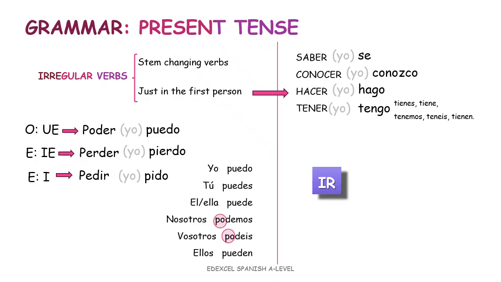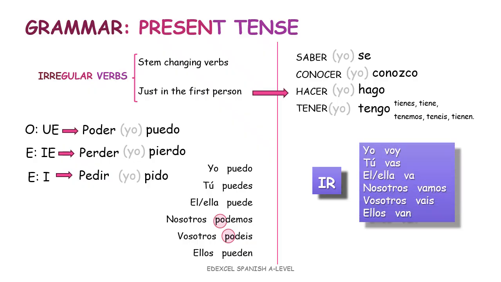Finally, I had to add the verb ir because it's the king of irregular verbs. The conjugation, as you can see, has nothing to do with the infinitive. It would be yo voy, tú vas, él o ella va, nosotros vamos, vosotros vais, ellos van. If you're still unsure about these verbs, I'll leave you a link to a grammar video where I explain them in more detail with extra examples.